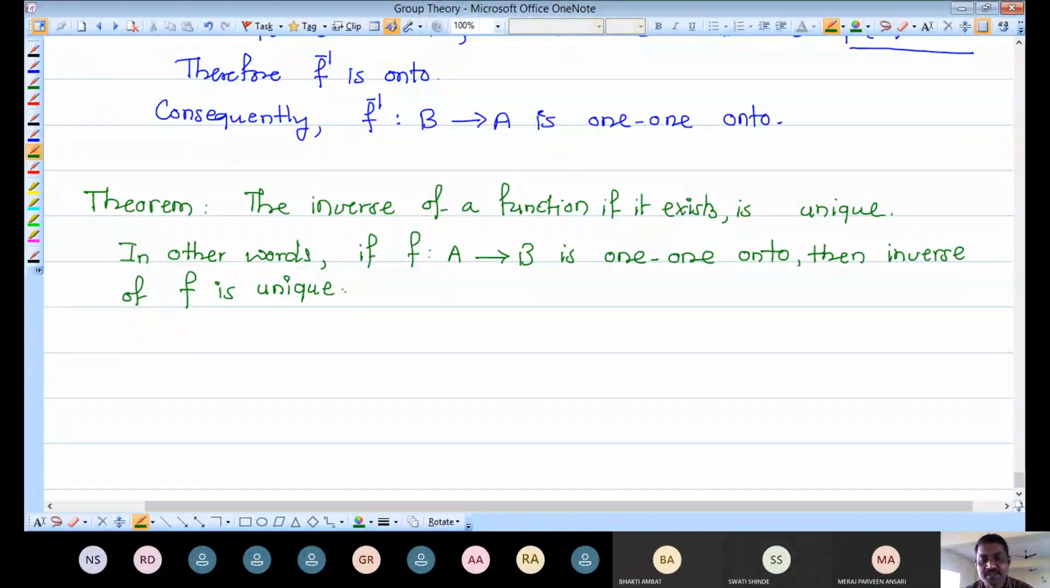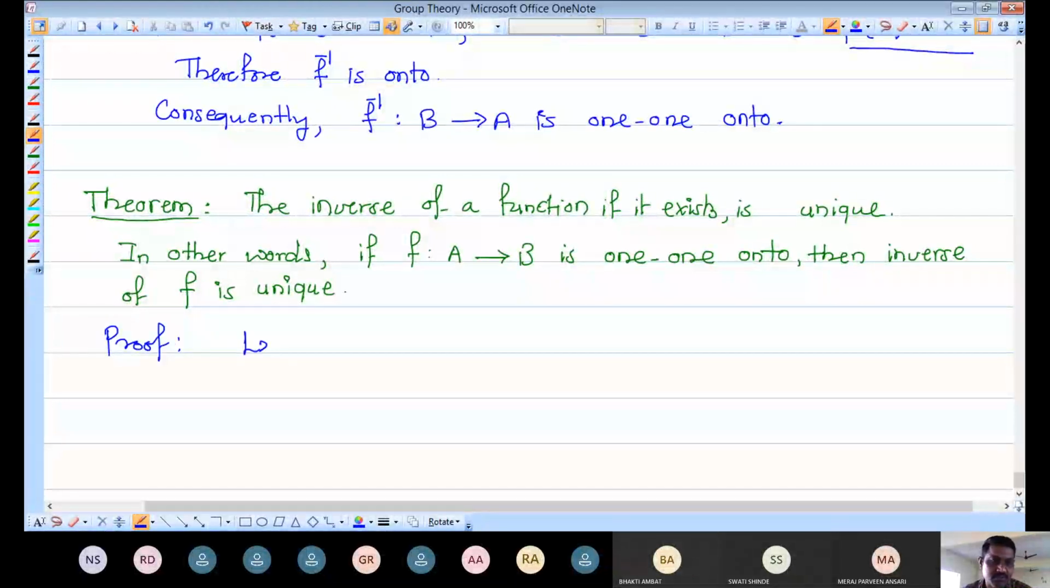Already in the above theorem, we have proved the inverse exists for a 1 to 1 and onto mapping, and it is again 1-1 and onto. Now in this theorem, we are going to prove that whatever inverse there is for f, that inverse is a mapping from B to A, and that mapping is unique. There is at most one mapping from B to A which is the inverse of this f. So this is the statement, and now we have to prove this.